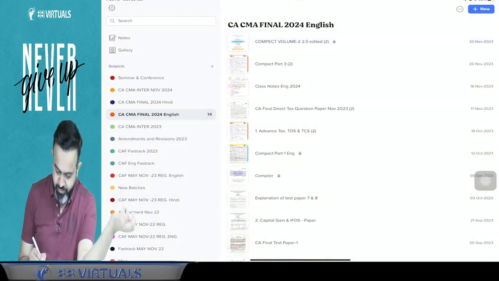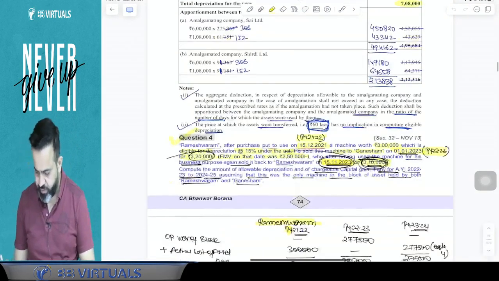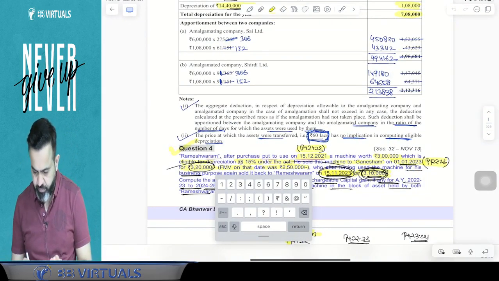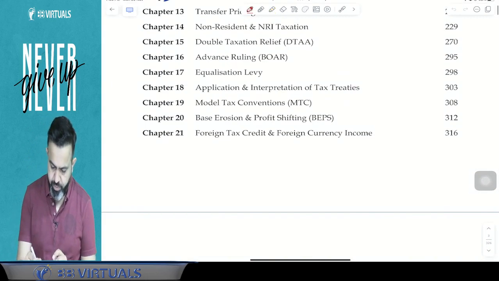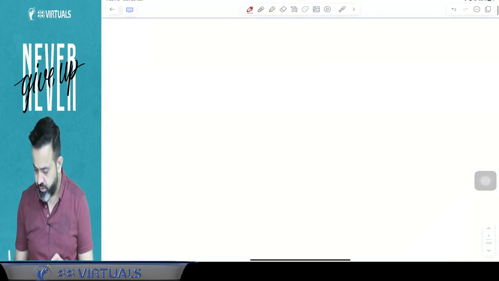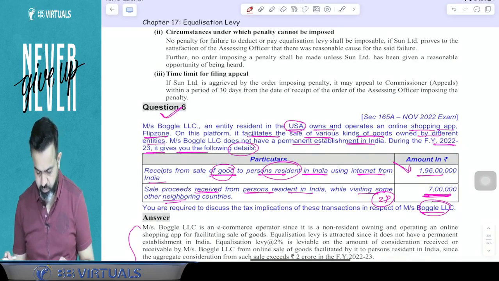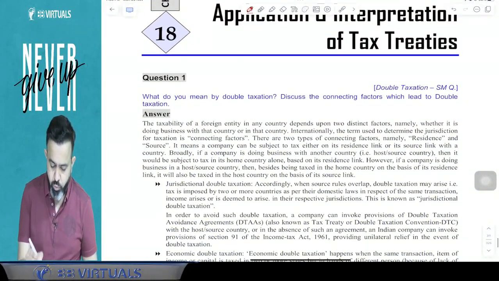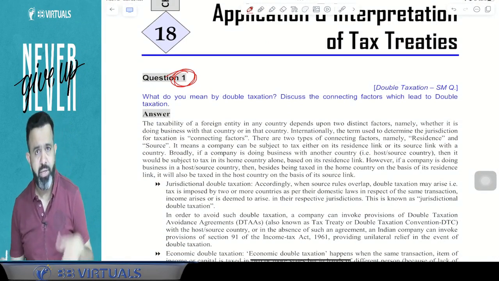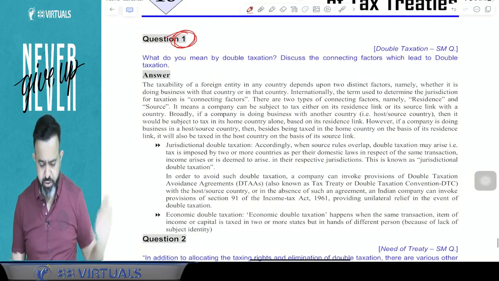But guys, here are some questions you must try from your compiler. I'm just giving you some questions from your compiler. Just check 1-2 questions. This topic is application and interpretation of the tax treaty. Now question number 1 is related to what you mean by double taxation and what are the connecting factors. That first point we have discussed: economic double taxation, juridical double taxation. This is your question number 1.